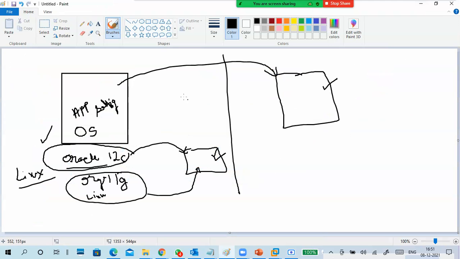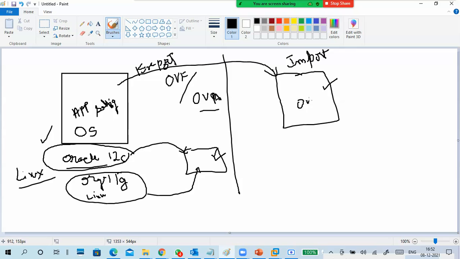You can export this virtual machine as an OVF or OVA format, meaning in a single file format. Export from your side, and then you have to import it into other machines directly.